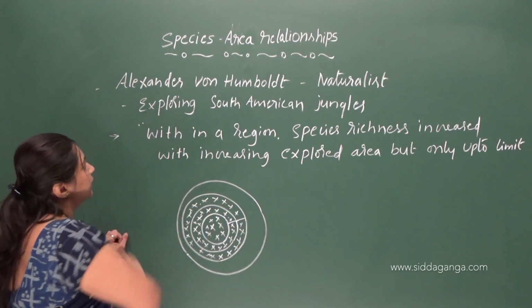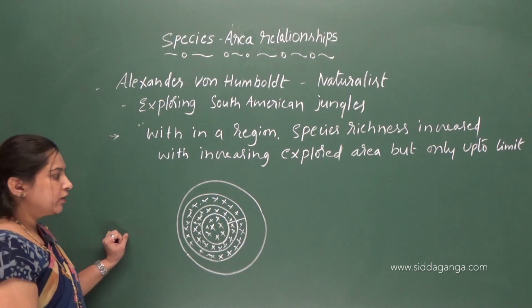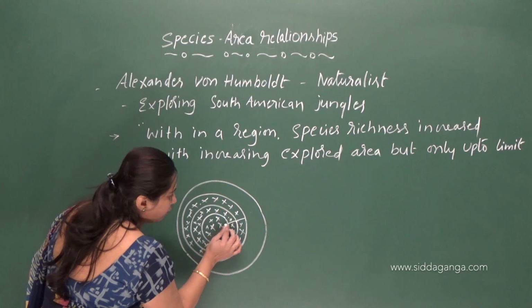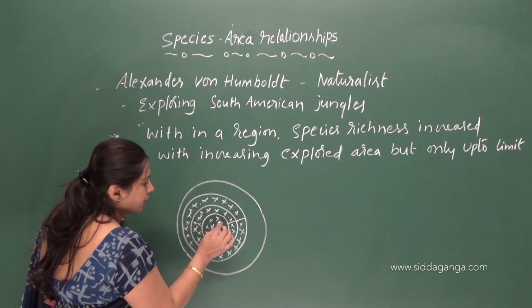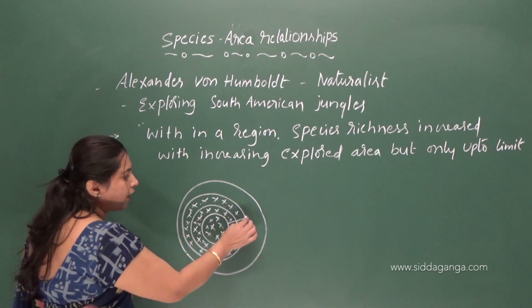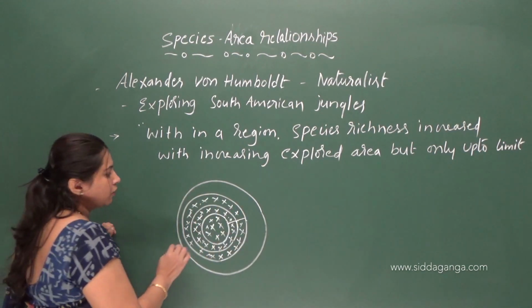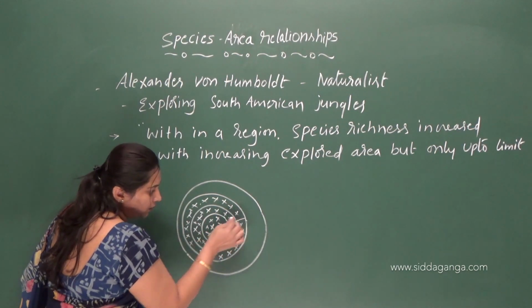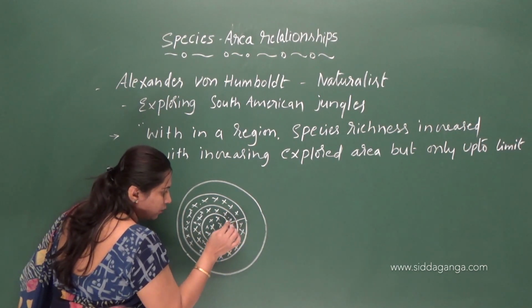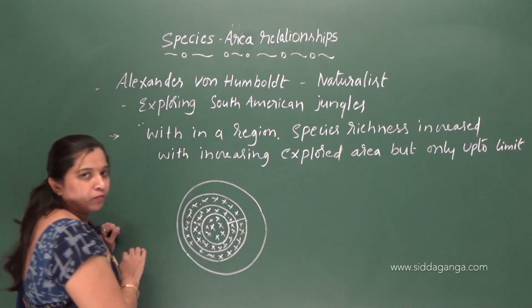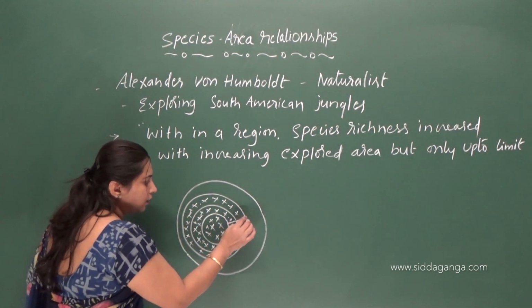So what Humboldt says, according to his observation, is that within a region, as the explored area increases, the number of species also increases, but only up to a limit. Okay, so from here we can find the number of species increasing as the explored area increases. Okay, so up to a certain limit.